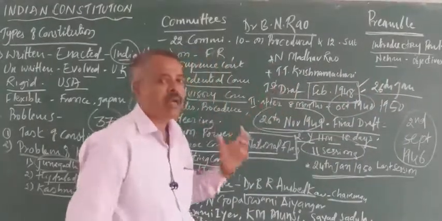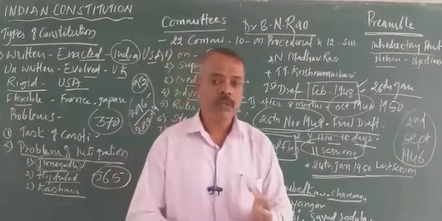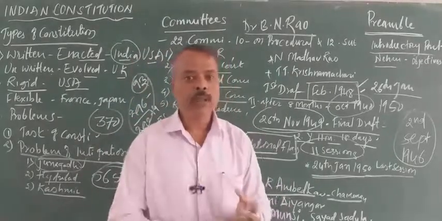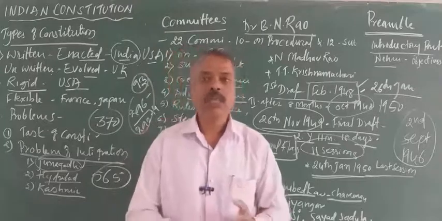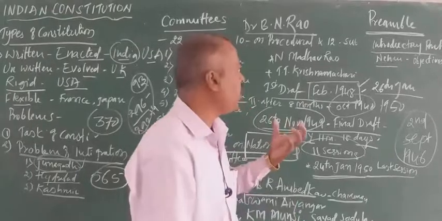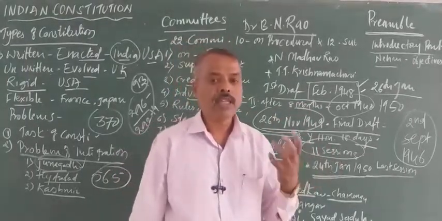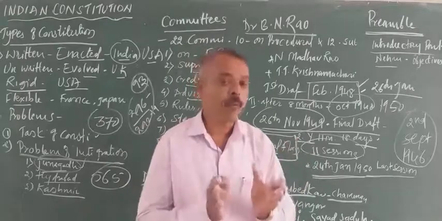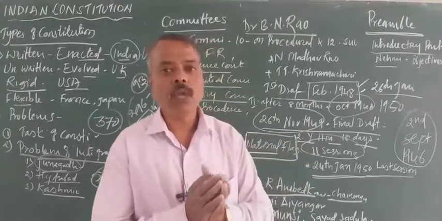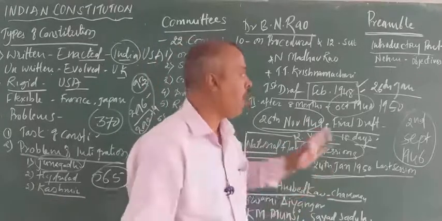The preamble contains the structure of the state, the powers of the government, rights, duties, and many more aspirations of the people. The concept of the preamble has been derived from the UN Charter, and it is one of the unique features of our Constitution.